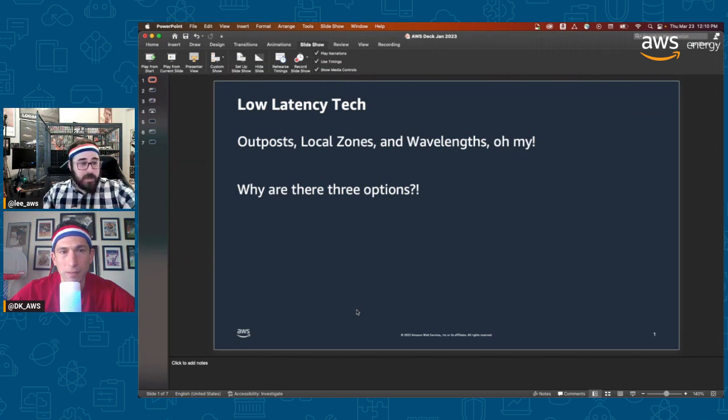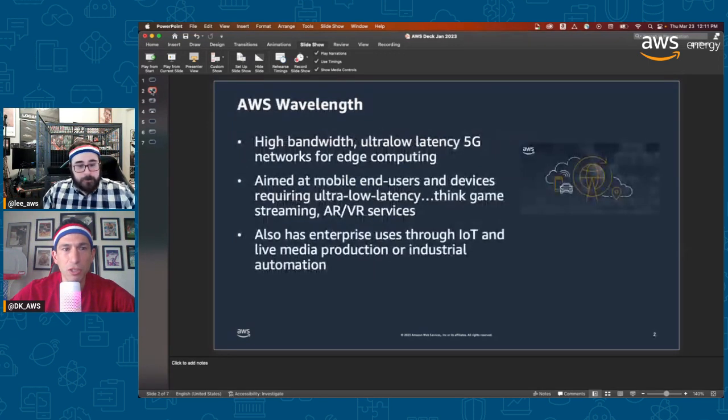We're in a couple slides and then a full demo of it here. But what we're looking at today is called Outposts, Local Zones, and Wavelengths. Oh my, right? Okay, so there are 3 options, but in the context of today, we're not going to talk a whole lot about Wavelength. I will explain the difference because something that comes up a lot is the general confusion of working across all these patterns. And in my time at AWS, I think these 3 things are sometimes confused.